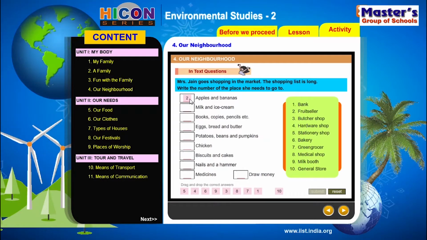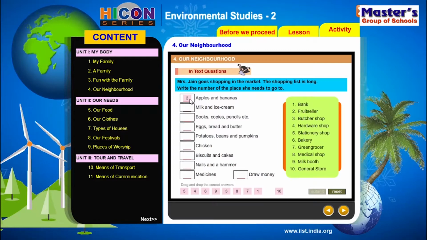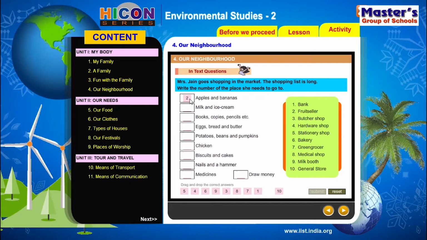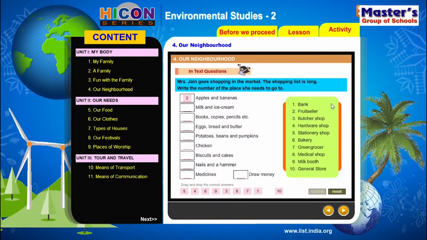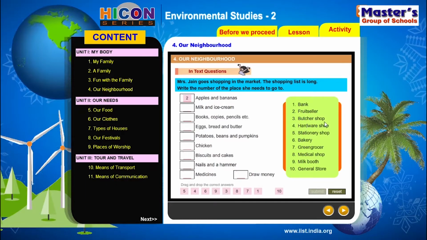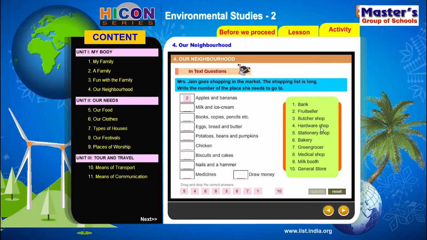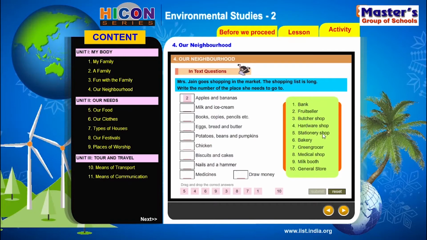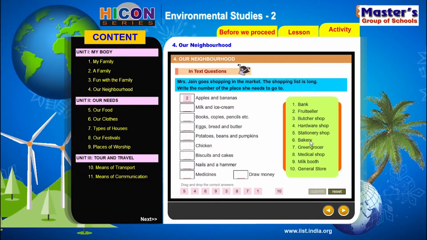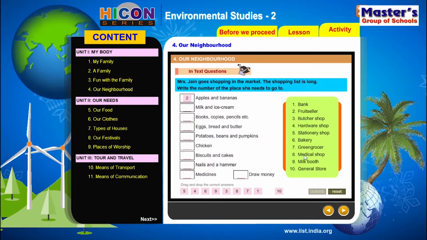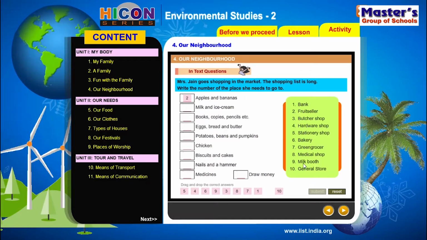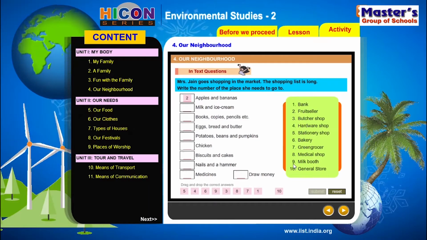Now, milk and ice creams. Milk and milk products. Where do we get them? Okay, let us check with the list once. Bank, it's about money. Fruit seller is already done. Butcher shop is about meat and all. Hardware shop is no possibility. Books and pencils, kinds of things we get in stationery. Bakery, we get cakes, biscuits and all. Greengrocer sells vegetables. Medical shop, we get medicines from there. Milk booth, isn't it? Milk and ice creams are available at a milk booth.